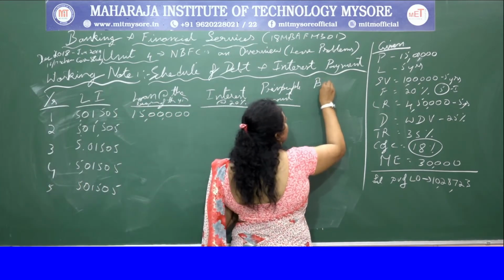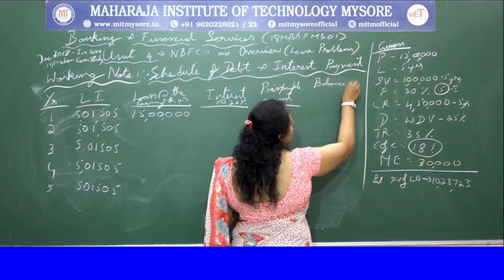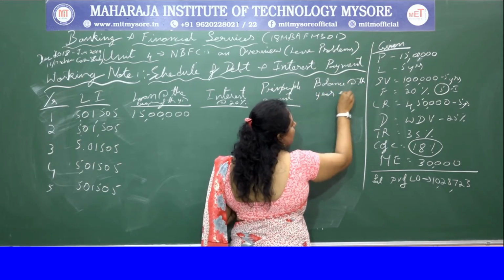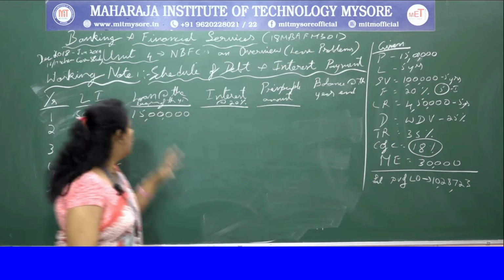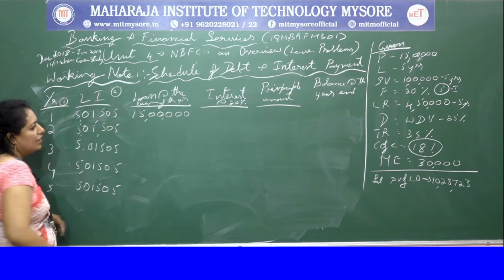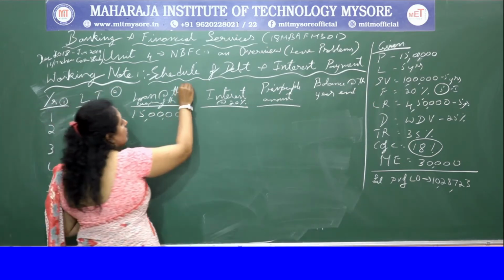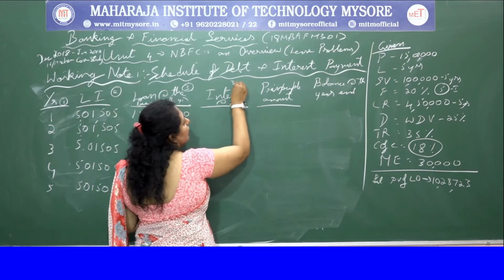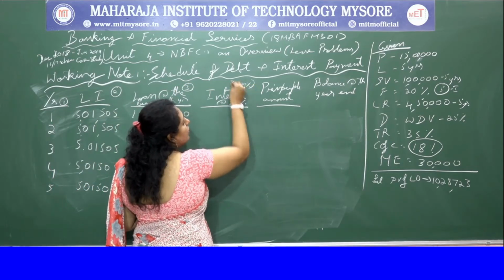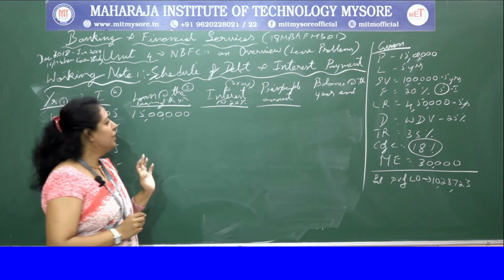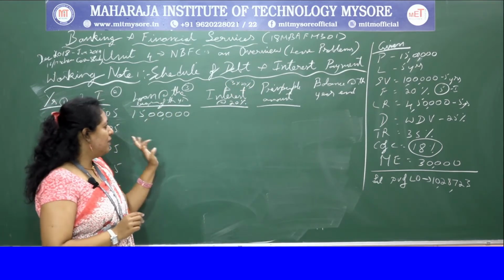The remaining balancing figure is balance at the year end. Numbering the columns, this is 1, this is 2 and this is 3, and 20% is on 3. Interest is third column into 20%.